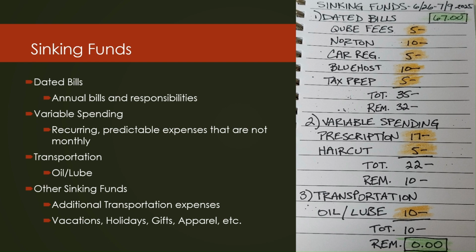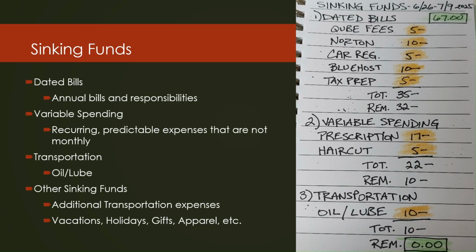transportation. I put $10 away for oil and lube every single paycheck. And then if I have extra, which I didn't this time around, I would add to other sinking funds. So some examples are additional transportation expenses, such as car maintenance, that sort of thing, or vacations, holidays, gifts, apparel, all sorts of other sinking funds that I have sitting out there that I don't get to add to every single time. But if I have the extra money, I do decide which categories deserve those.